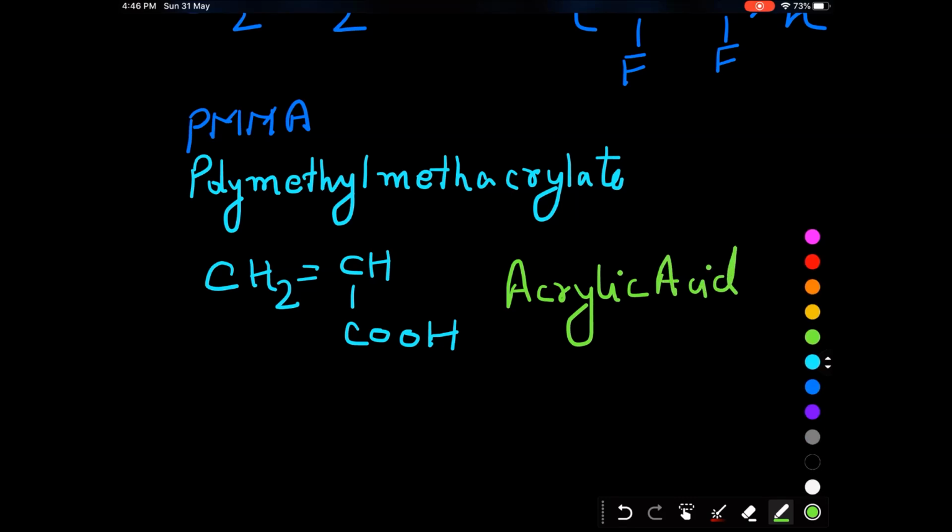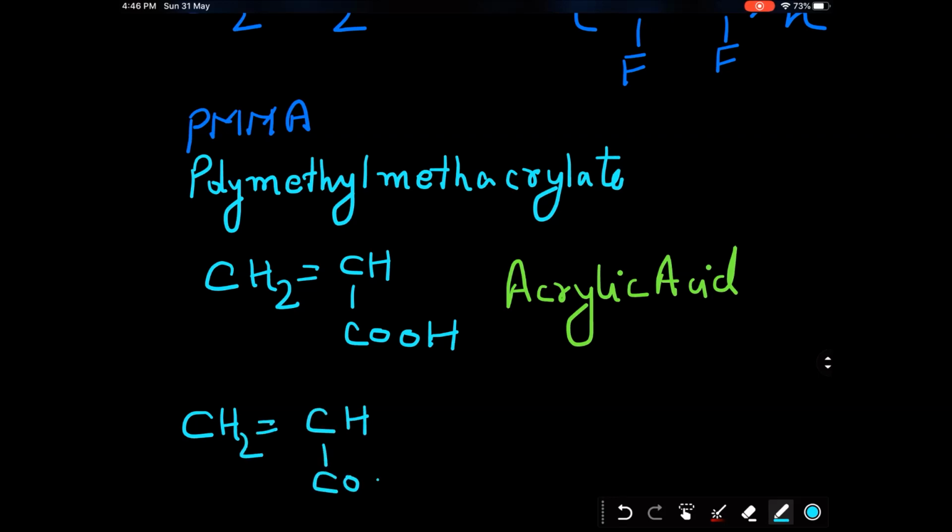Now if we make an ester out of this, how are you going to make an ester? CH2 double bond CH COOCH3. This becomes an ester. So this is named methyl acrylate. From acrylic acid we call it acrylate when it becomes an ester.